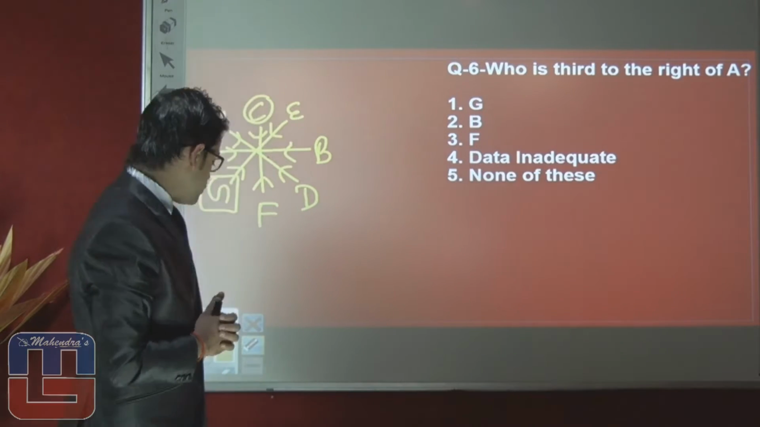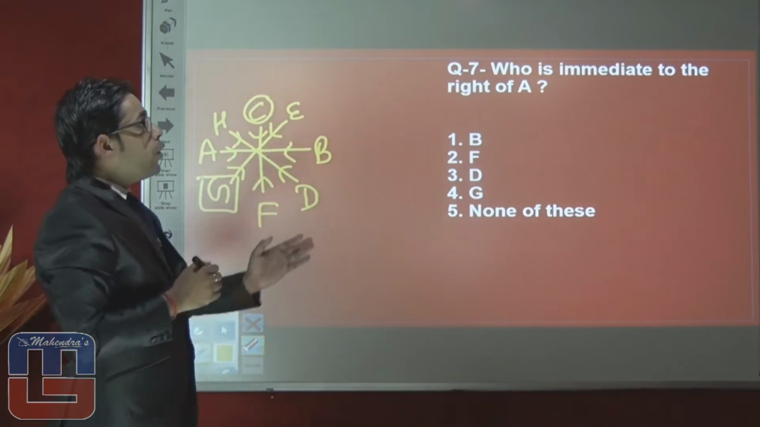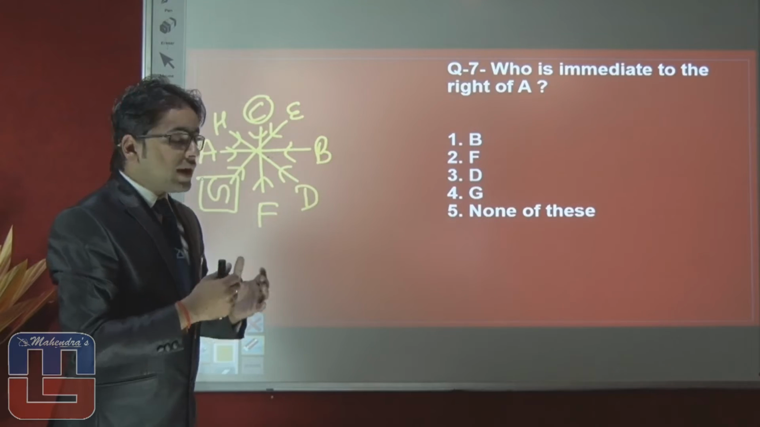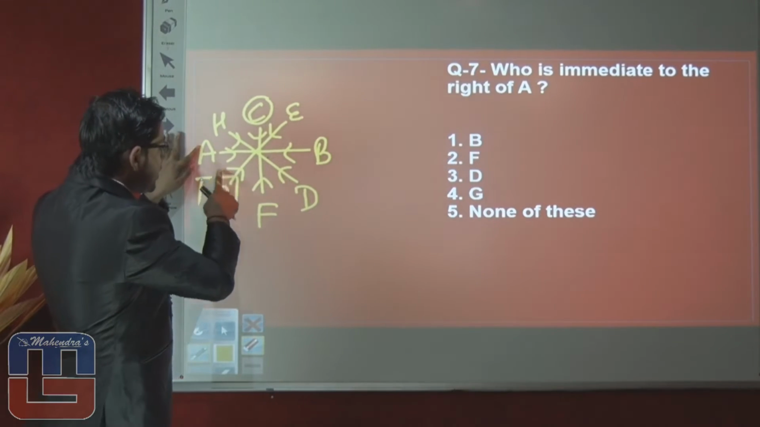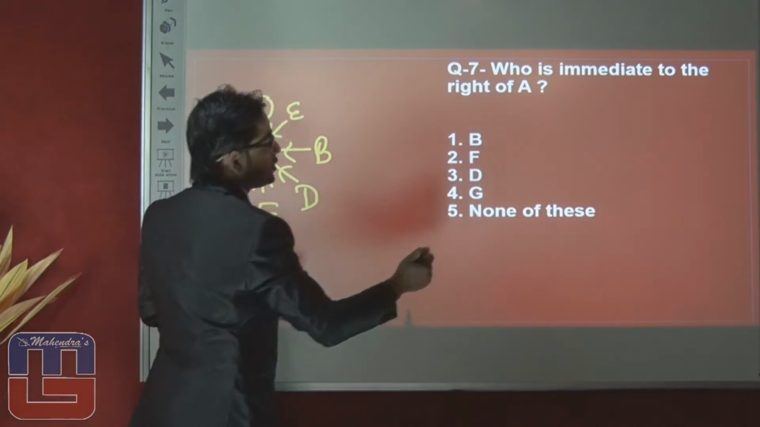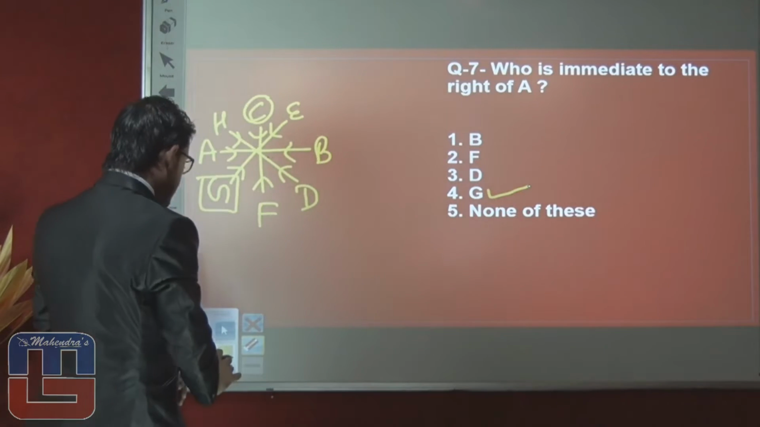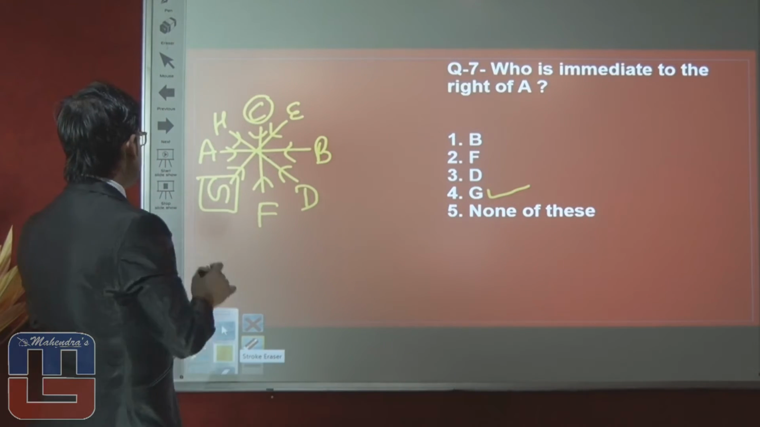Let's move on towards the next question. Who is immediate right of A? We can easily say that G is just right of A, which is mentioned in option number 4. We can say that the right answer of this question will be option number 4.